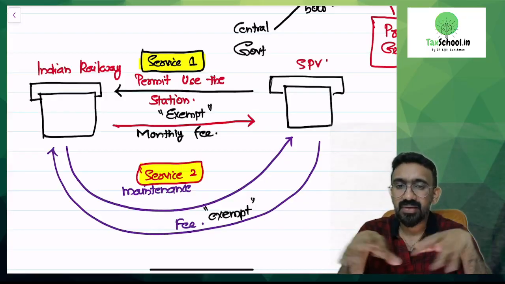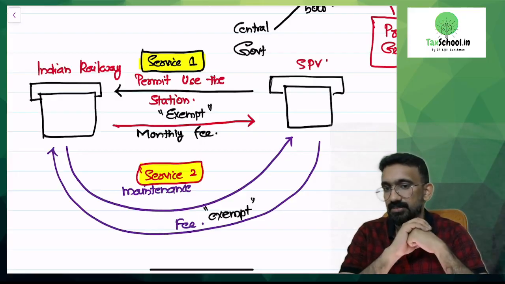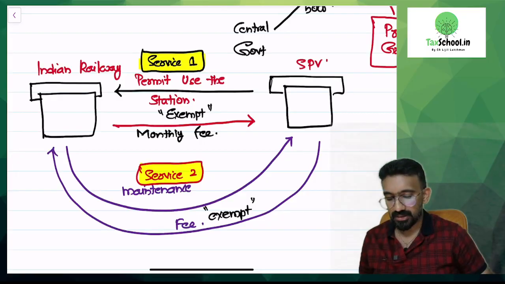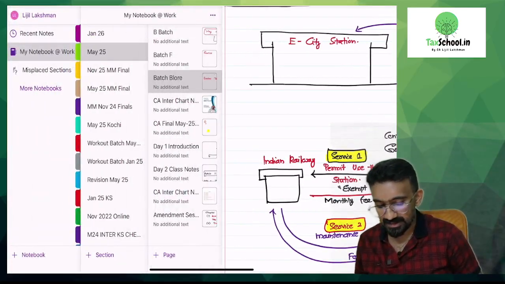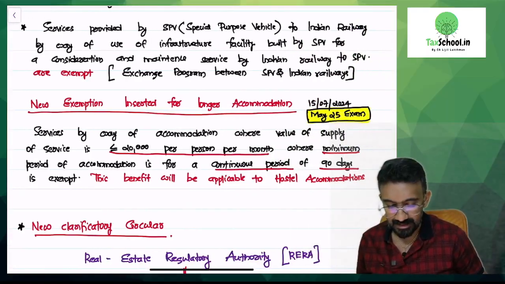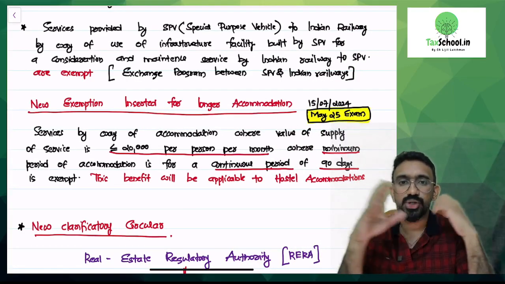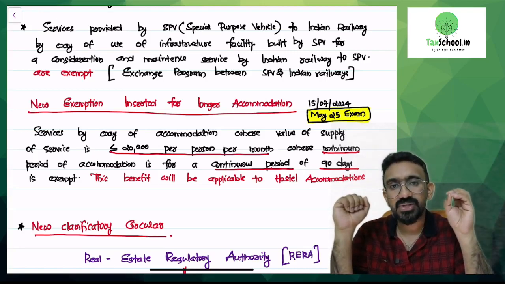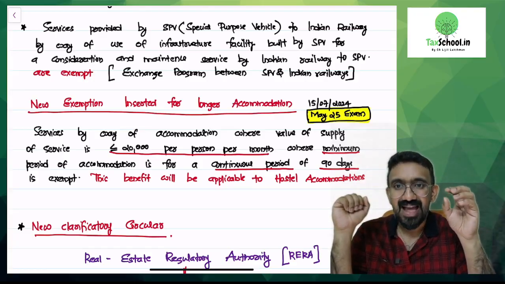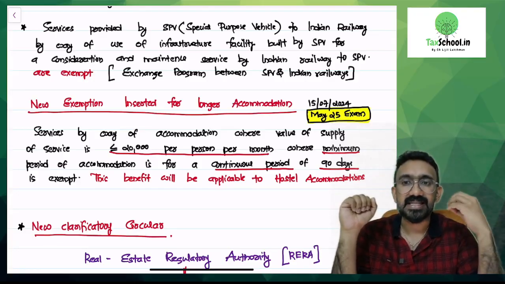And whatever SPV is paying to Indian Railway, would it be taxable or exempt? That will also be exempt. This is your understanding of the wordings of the exemption that is given on the exchange program. Now let's read this exemption once again for your better clarity. Service provided by SPV, special purpose vehicle, to Indian Railway by way of use of infrastructure facility built by SPV for a consideration, and maintenance services by Indian Railway to SPV are exempt.